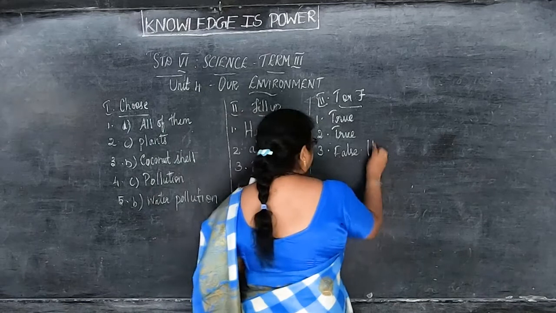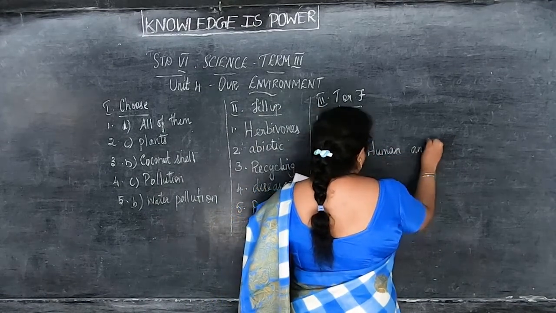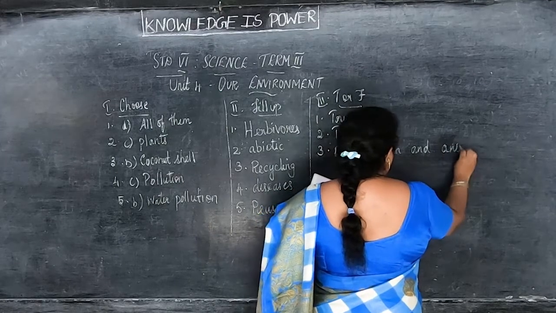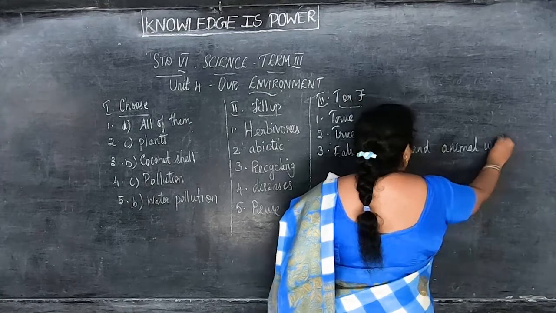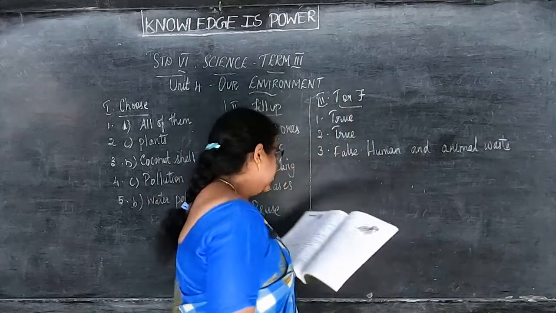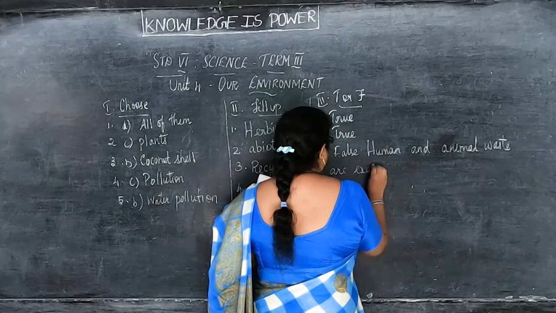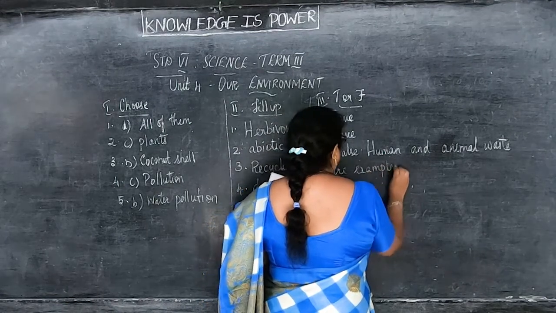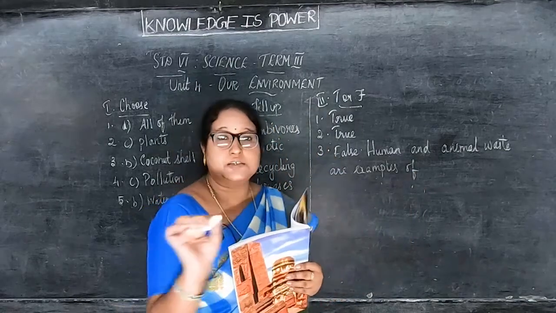Human and animal waste are examples of biodegradable waste. In the question they have given non-biodegradable, so that is the wrong statement.